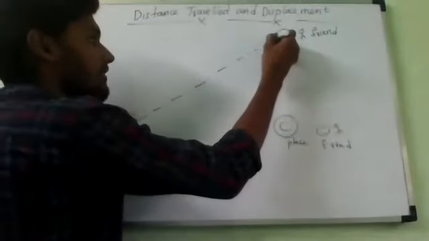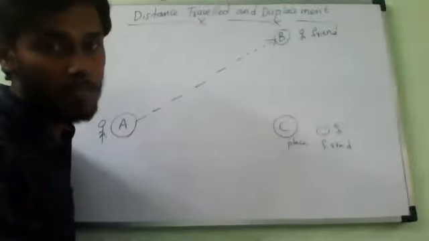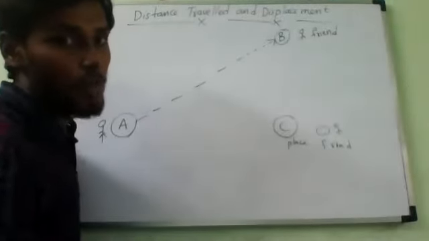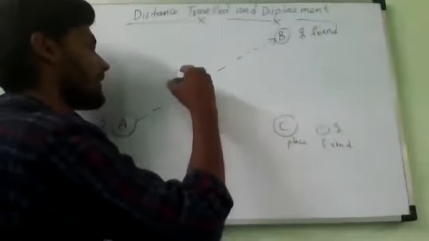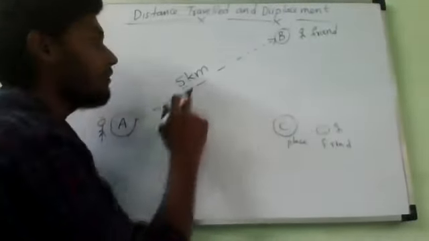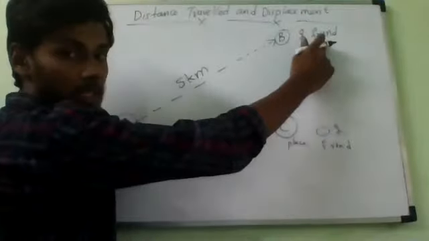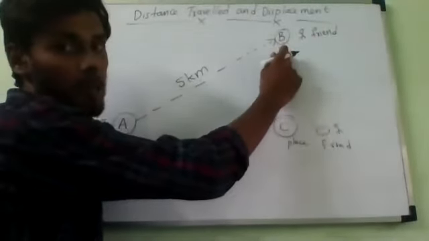He will reach the friend living at B and meet him. So now the man starts from point A and travels a distance of 5 kilometers to reach his friend at B. Can you understand?